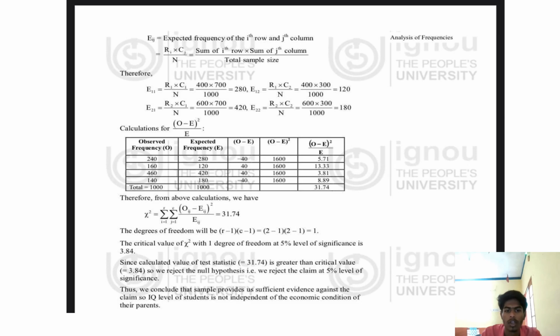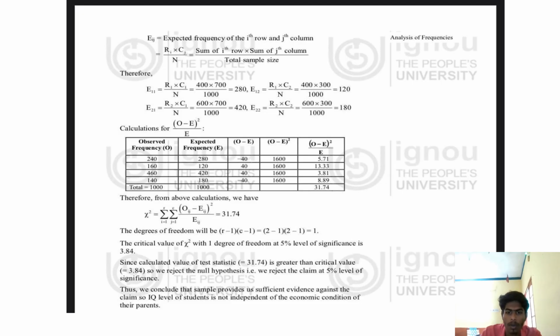The critical value of chi square with 1 degree of freedom at 5% level of significance is 3.84. Since the calculated value of the test statistic, 31.74, is greater than the critical value 3.84, we can see in the tabular column that the value for 1 degree of freedom at 5% level of significance is 3.84. We can compare that 3.84 is less than 31.74, so 31.74 is greater than the critical value 3.84. So we reject the null hypothesis.